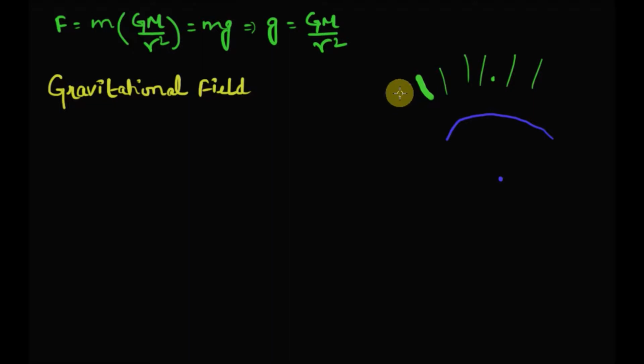Now this space has its own existence and has energy and momentum, and this gravitational field is a vector quantity, and the intensity of the gravitational field is denoted by E vector. It is defined as the ratio of the force experienced by a body in the gravitational field to the mass of the body. So this is how the gravitational field is defined.